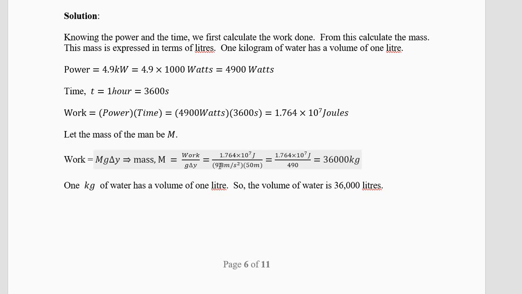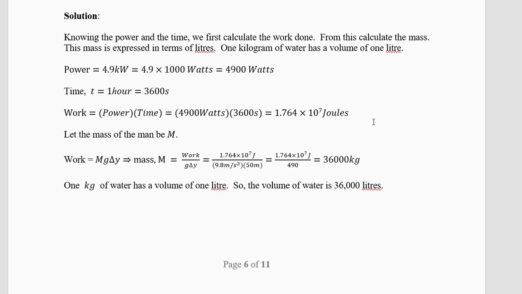The total work divided by g 9.8 and the delta y is 50. Please do this division very carefully by putting double brackets. Not this way. You'll have to put 9.8 into 50 in brackets. You'll get 490. I have done it in two steps. Divide by 490, you'll get 36,000 kilograms. Now, this 36,000 kilograms, you can write it in liters or in cubic meters. 1 kg of water has a volume of 1 liter. So 36,000 kg is 36,000 liters.